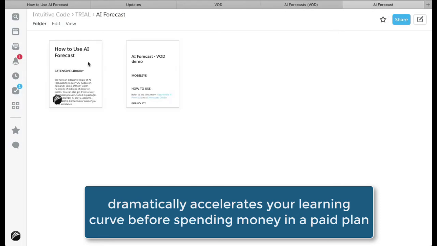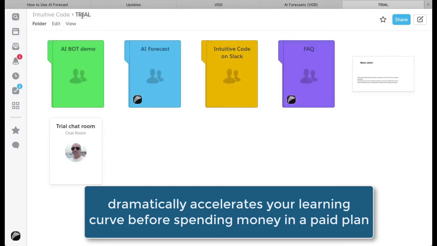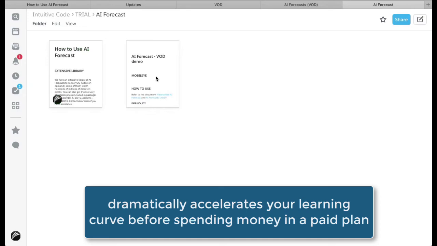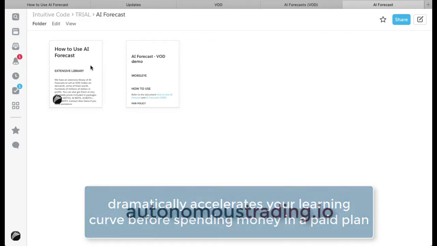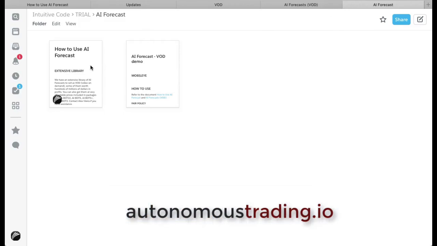And you have here examples. If I go back, the trial, once you log in, and I'm referring to the service Talk to Alex, you have access to these. And if you click here, you have the trial demo to see precisely how it works, and obviously together with how to use the forecast. So, the complete documentation, for significantly accelerating your learning curve and helping you to maximize profits immediately.